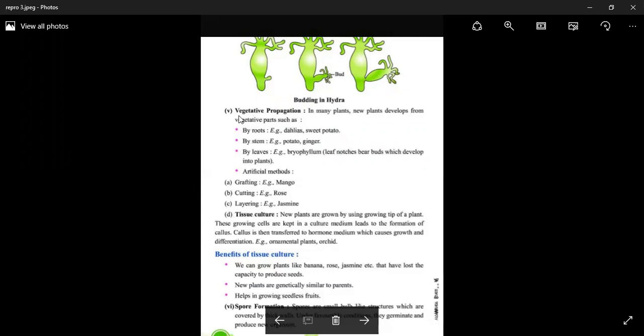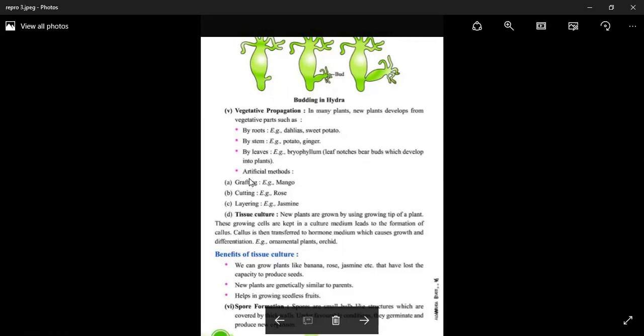Now next in asexual reproduction is vegetative propagation. Vegetative propagation means reproduction takes place by the vegetative part of the plant. So in many plants, a new plant develops from a vegetative part, such as root, stem, and leaves. By root, vegetative propagation occurs in dahlia and sweet potato. By stem, it occurs in potato and ginger. And by leaf, it occurs in Bryophyllum. In Bryophyllum, leaf notches bear buds, and those buds develop into new plants.